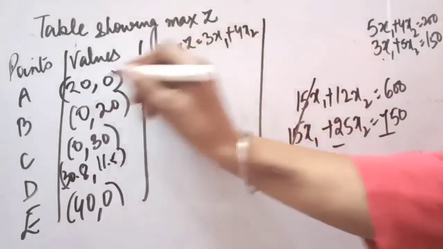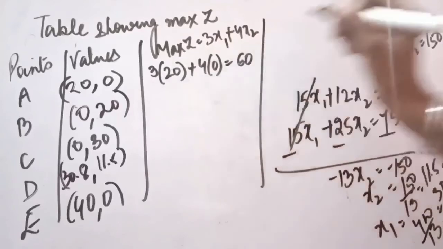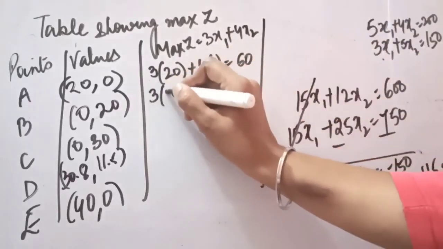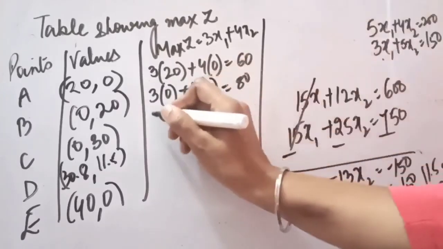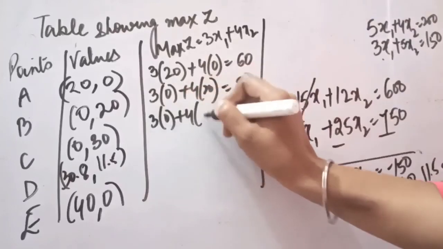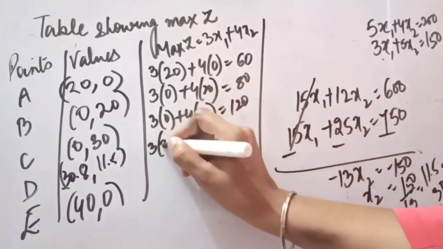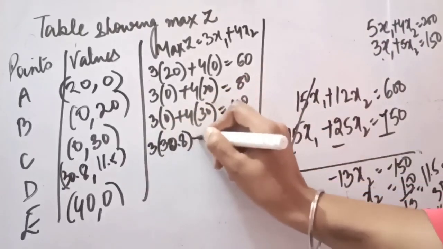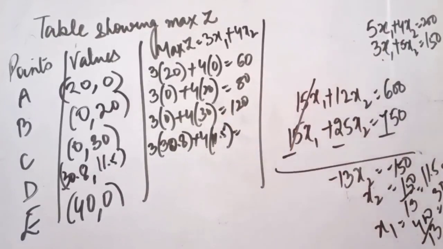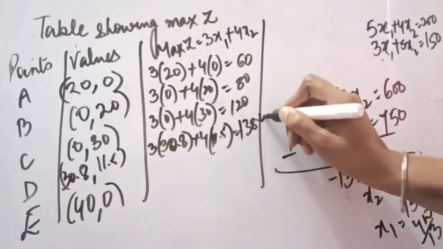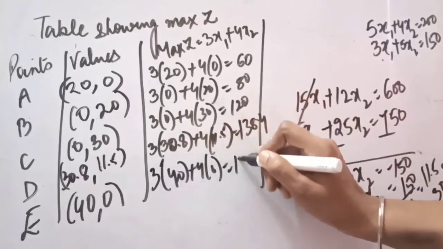So 3x1, in this x1 is 20, 4x2 is 0. So first answer comes out to be 60. Second is 3 into 0, 4 into 20. So second answer comes out to be 80. 3 into 0, 4 into 30. Third answer comes out to be 120. 3 into 30.8 plus 4 into 11.5. So when you will solve this, the answer is 138.4. Next is 3 into 40 plus 4 into 0, 120.